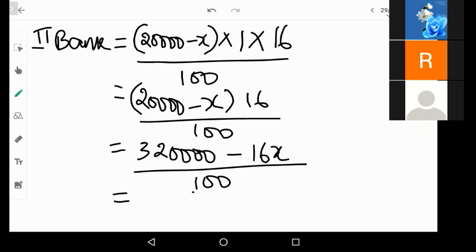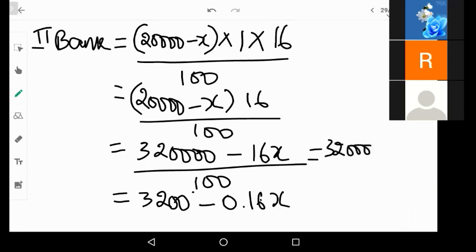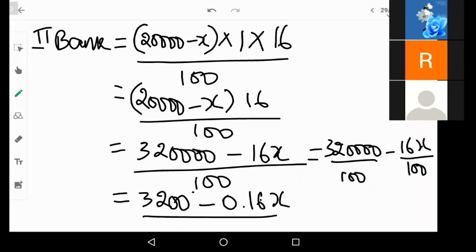So 3,20,000 divided by 100 is 3,200. 16x divided by 100 is 0.16x. I am dividing it separately: 3,20,000 divided by 100 minus 16x by 100. This is what we are doing. So we get the interest for the second bank as 3,200 minus 0.16x.